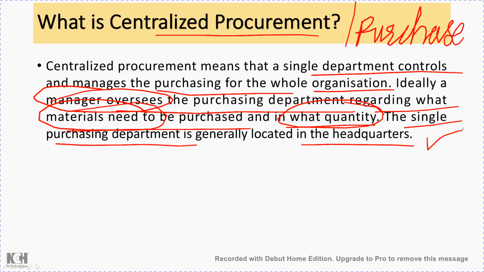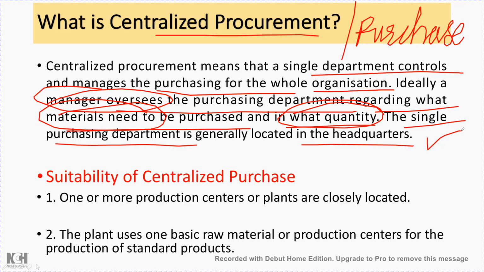Then where this centralized procurement will be suitable, so suitability of centralized purchase department is also very important here. One or more production centers or plants are closely located. Suppose the purchase department headquarters is located in a particular city where different production centers, plants and manufacturers are available. In that case the centralized purchase will work very well, so it will be suitable there.